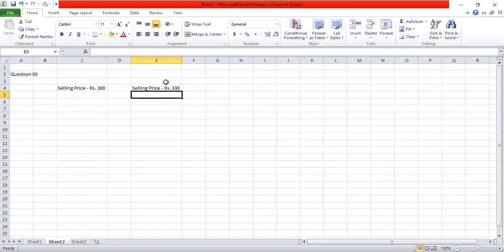Under each, we have three possible volumes.